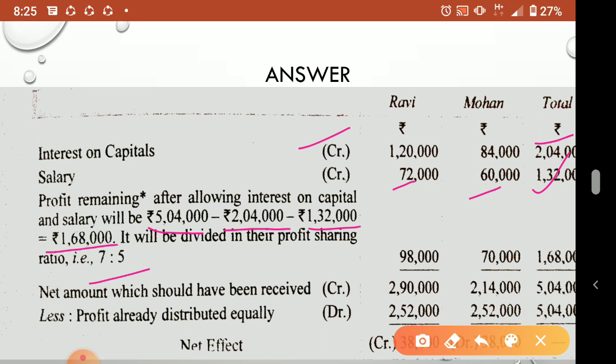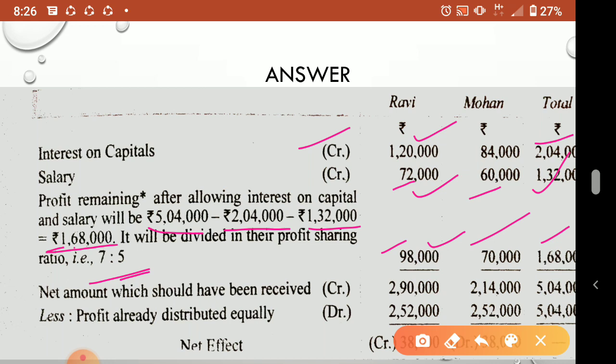Now the correct profit they will be getting is 1,68,000, which we divide in the 7 is to 5 ratio. So it will come to 98,000 for Ravi and 70,000 for Mohan. Understood? Ravi 98,000, Mohan 70,000. So the total is 1,68,000. Now these three items, that is interest on capital plus salary plus the correct profit, Ravi will be getting, Mohan also. So total how much will they be getting?